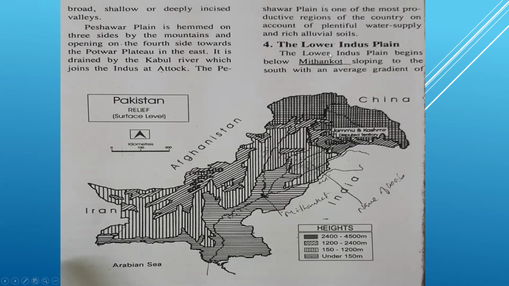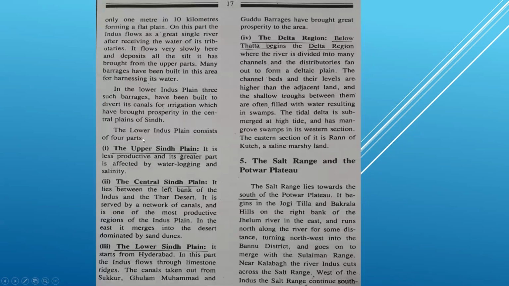Then we discuss in detail the lower Indus plain. It can be asked in a long question: write in detail the lower Indus plain of Pakistan, then you will explain and write all. In a short question, it can be asked into how many parts the lower Indus plain is divided, name these parts. Then you will write the lower Indus plain consists of 4 parts and just write the names of these parts: the upper Sindh plain, the central Sindh plain, the lower Sindh plain, the delta region.